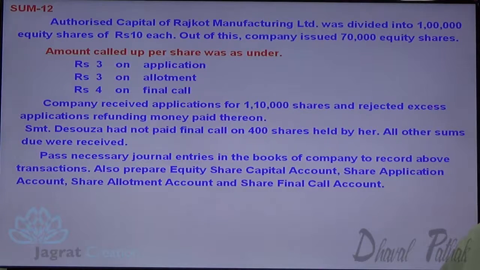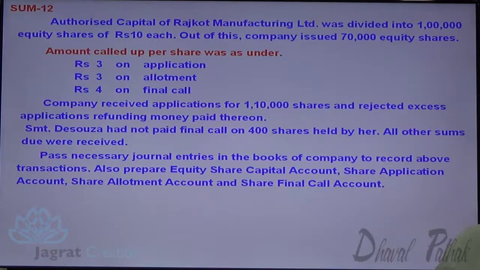Authorized capital of Rajkot Manufacturing Limited was divided into 1 lakh equity shares of rupees 10 each. Out of this, the company issued 70,000 equity shares. Amount called up per share was as under: rupees 3 on application, rupees 3 on allotment, and rupees 4 on final call.